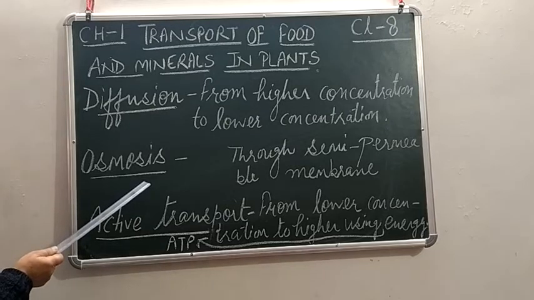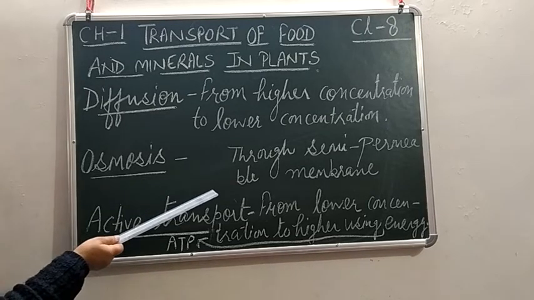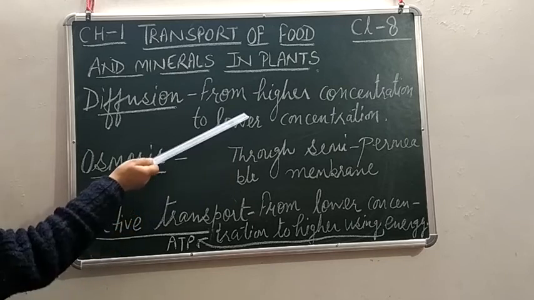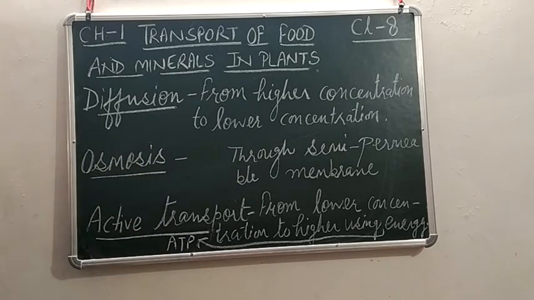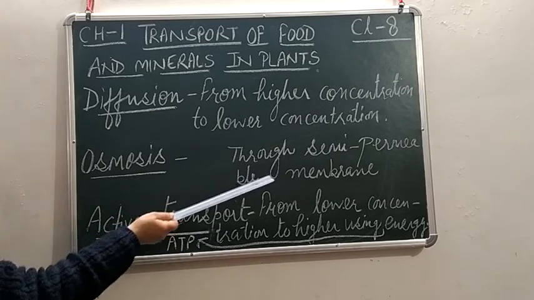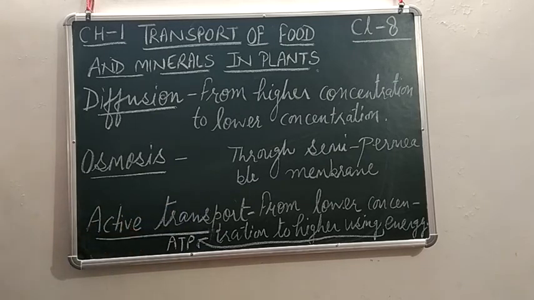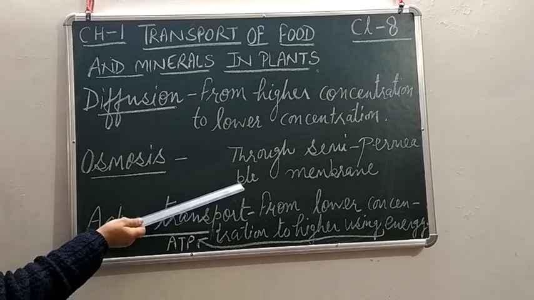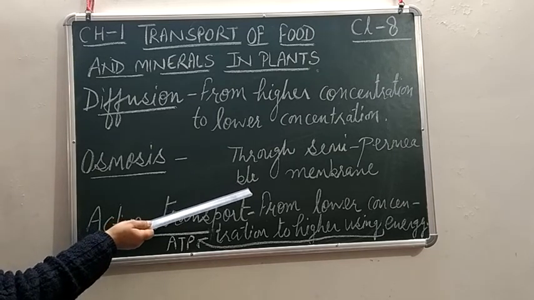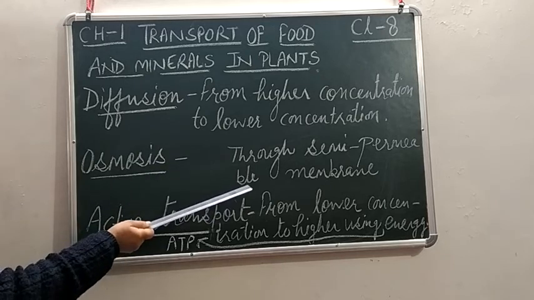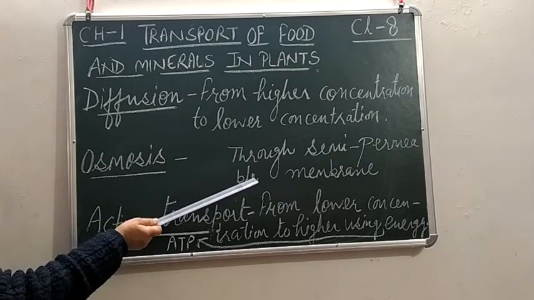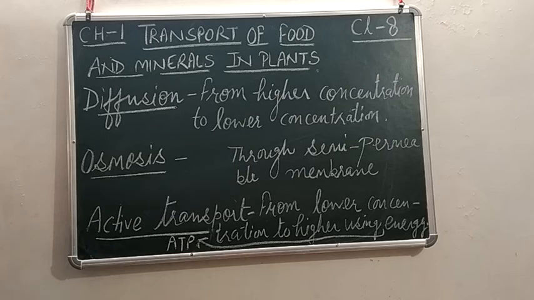Means, in osmosis, the water molecules will move from an area of higher concentration to an area of lower concentration, and there will be a semi-permeable membrane. For example, in plants, the cell membrane will act as a semi-permeable membrane. So, this is osmosis. Means that there is a semi-permeable membrane through which the movement of molecules will take place.